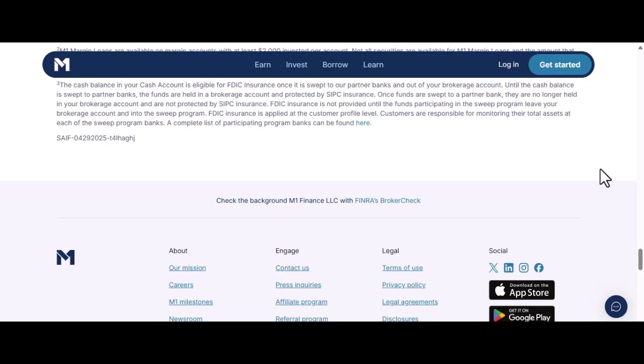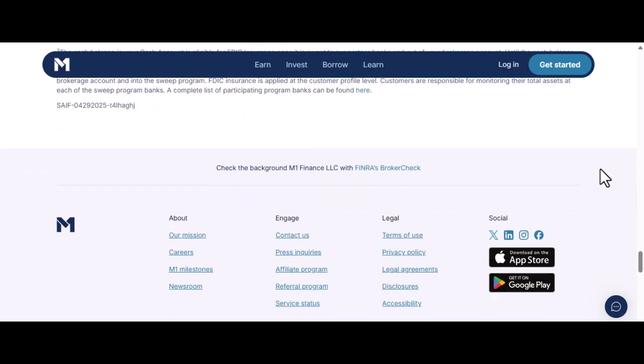Individual stocks are best for a smaller satellite slice of your M1 pie, maybe 5% or 10%, allowing you to express your conviction in specific companies without derailing your core long-term strategy. Ultimately, whether it's ETFs or stocks, the most important thing is the consistency that dollar cost averaging provides.